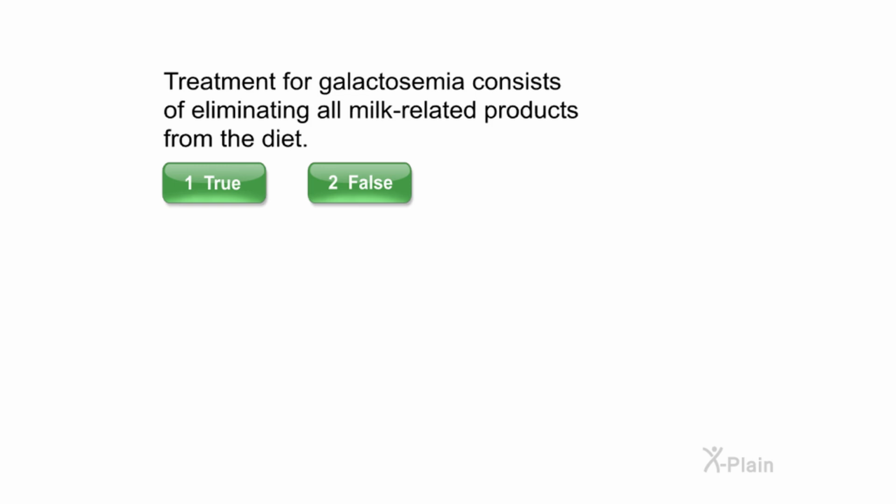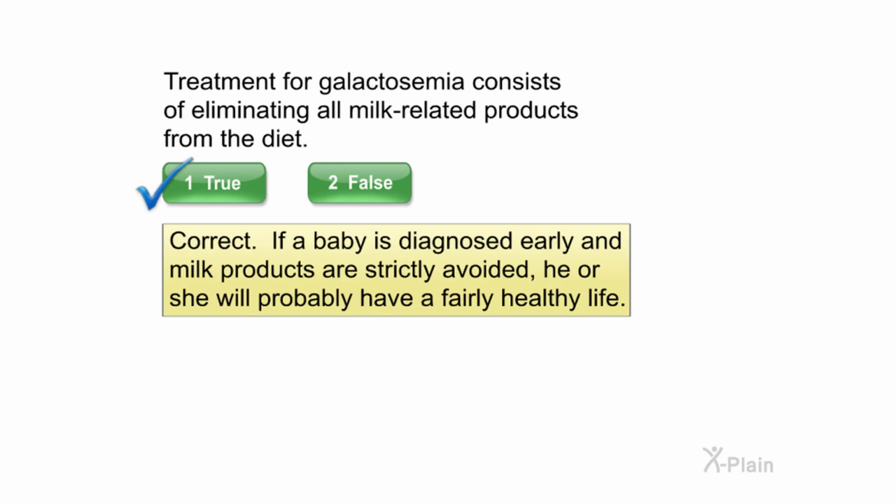Treatment for galactosemia consists of eliminating all milk-related products from the diet. Select true or false. Correct. If a baby is diagnosed early and milk products are strictly avoided, he or she will probably have a fairly healthy life.